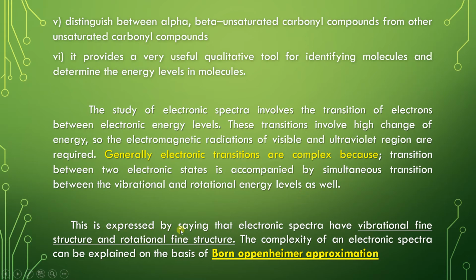So this is expressed by saying that electronic spectra have vibrational fine structure and also rotational fine structure. This complexity of electronic spectra can be explained on the basis of the Born-Oppenheimer approximation.